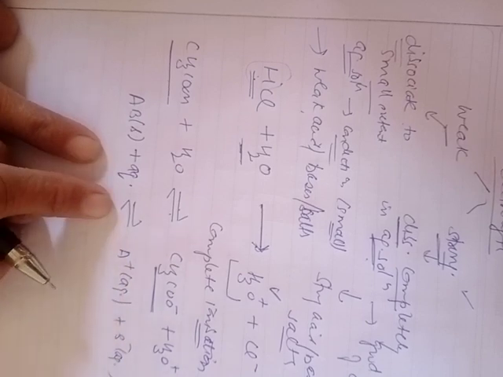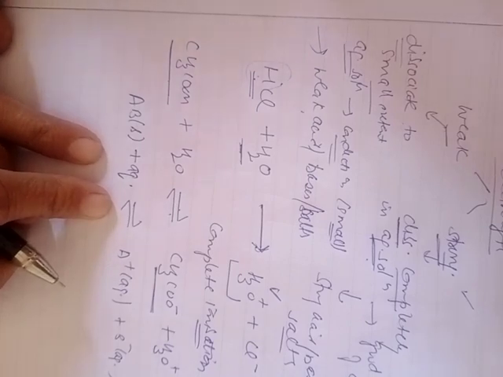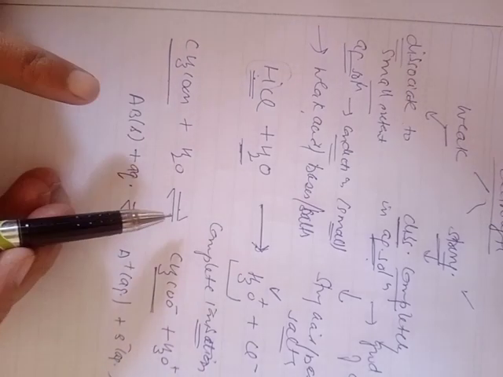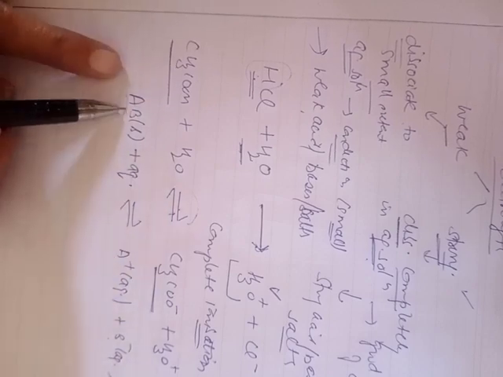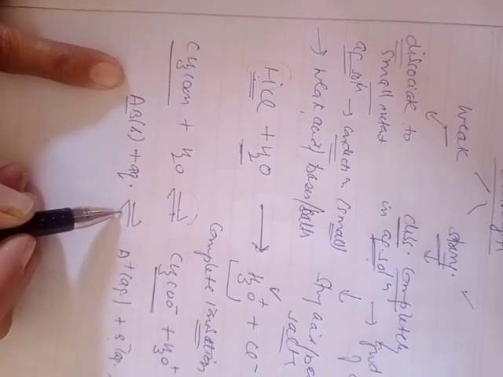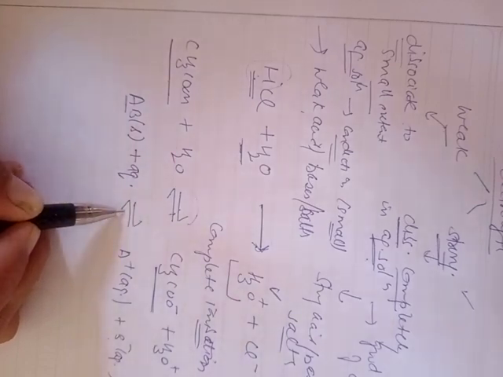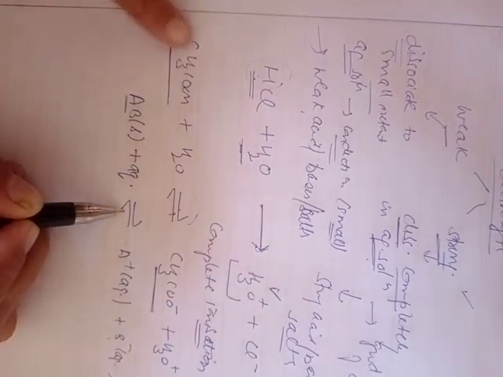This arrow again indicates partial ionization, or it means equilibrium is attained between these ionized ions and this unionized electrolyte. This is the sign of equilibrium, which is generally given in case of weak electrolyte.